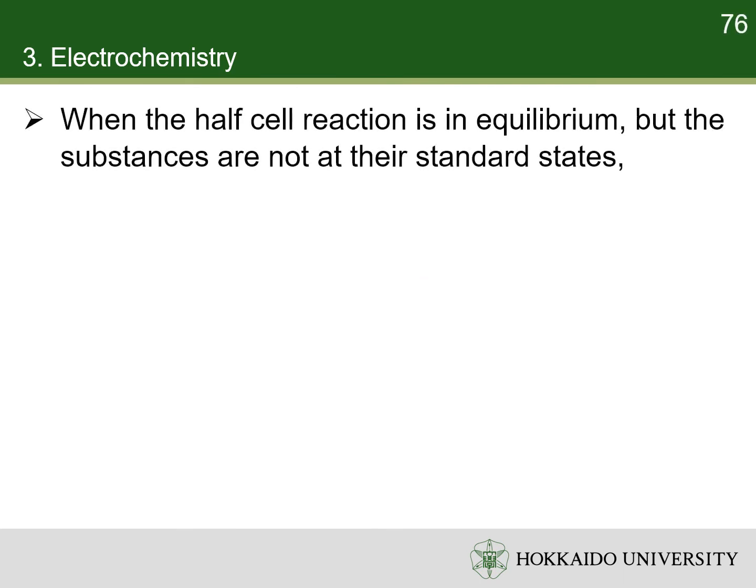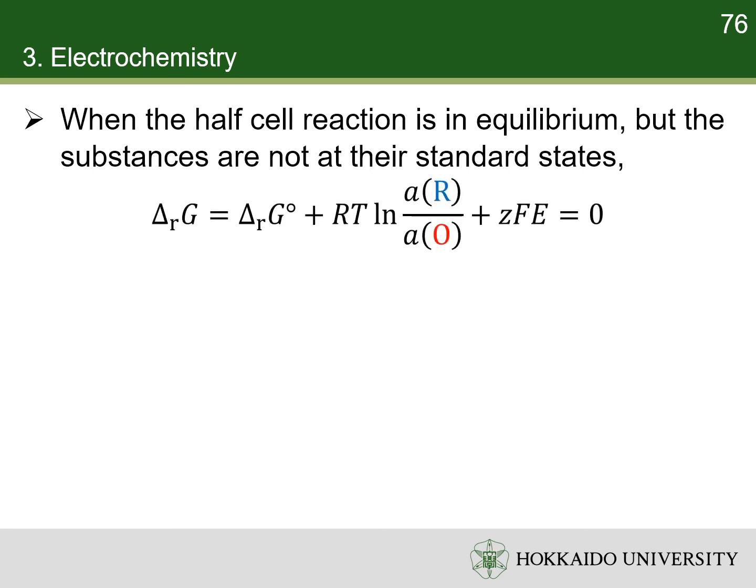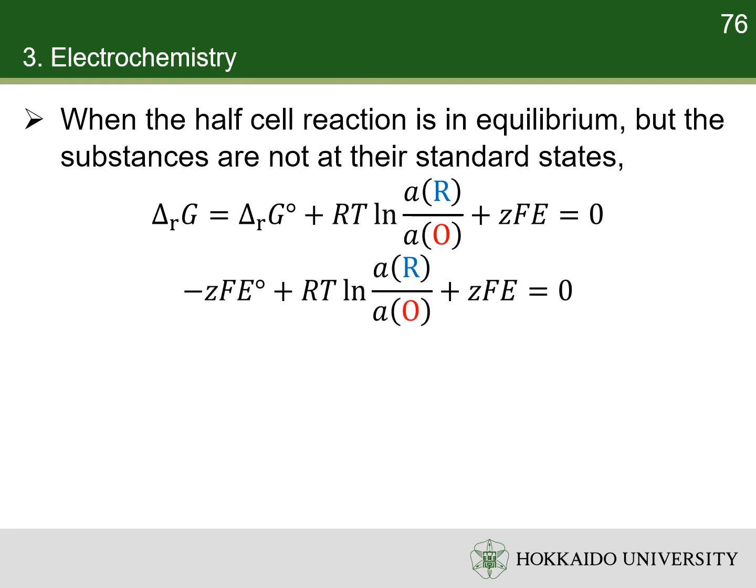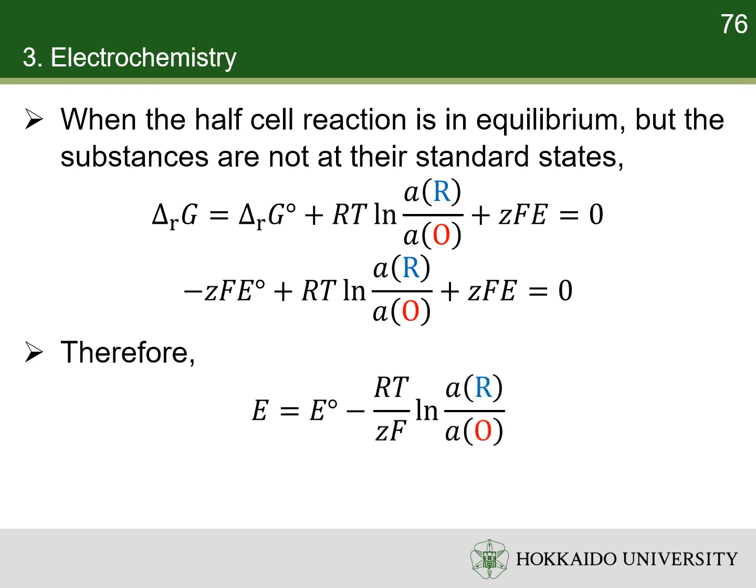When a half reaction is in equilibrium but the oxidant and reductant are not at their standard states, the Gibbs free energy of reaction should be corrected using the activities of them. Replace the standard Gibbs free energy of reaction by the standard electrode potential. Then, we can find that the electrode potential is equal to the standard electrode potential, corrected by the activities of the oxidant and reductant.